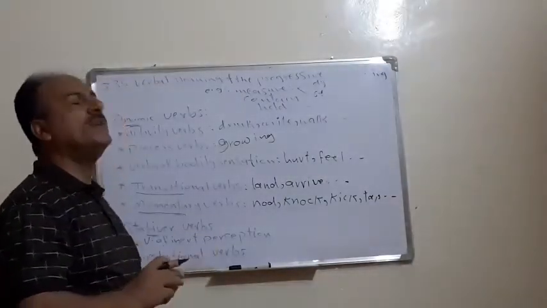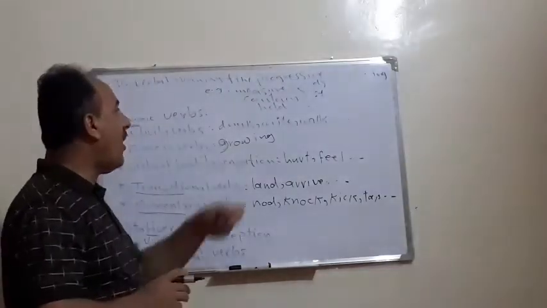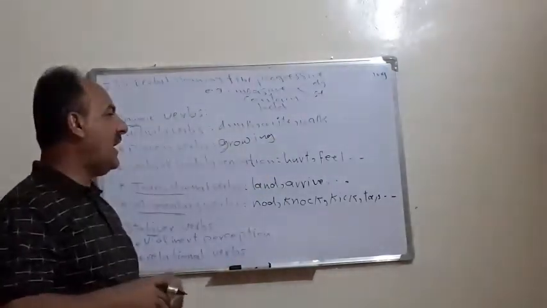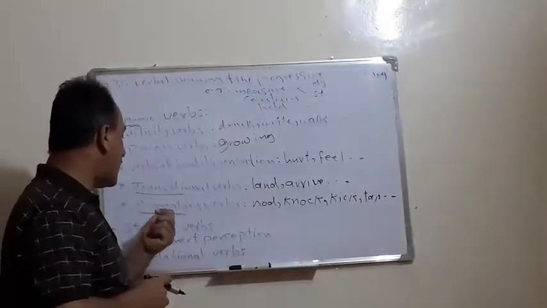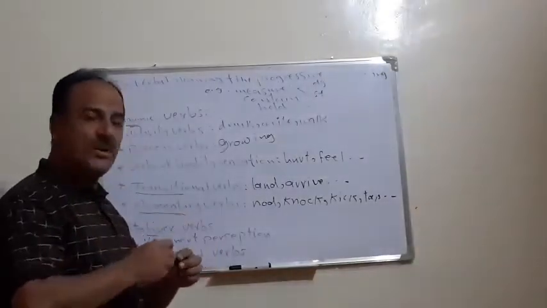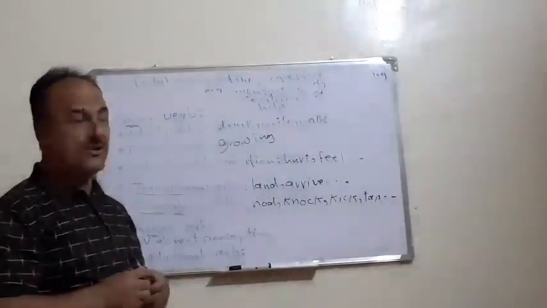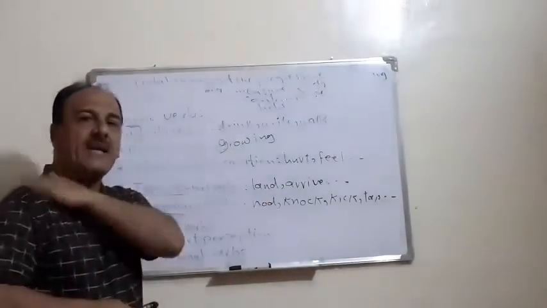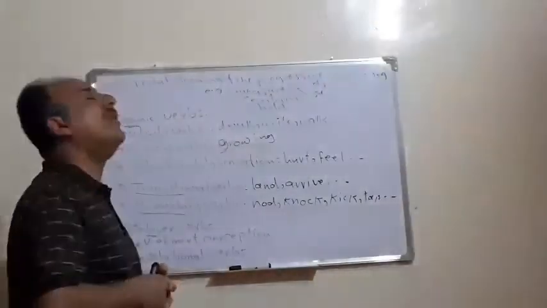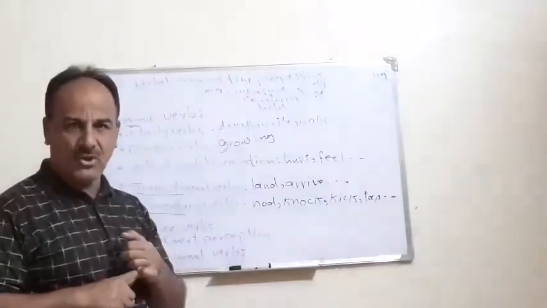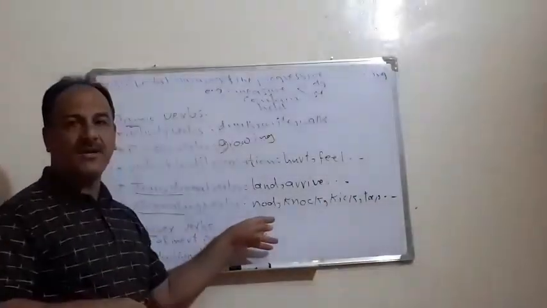If we nod, like this, or knock, knock takes a very short time, or kick by foot or leg, or tap on the shoulder. Another feature of these verbs is that they require repetition. It means we do not knock only one time on a door. Or nodding like this to encourage somebody, or to show agreement or refusal. So first, they happen for a very short time, and second, they require repetition.